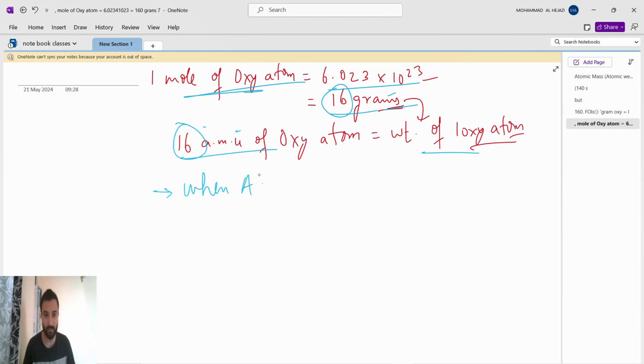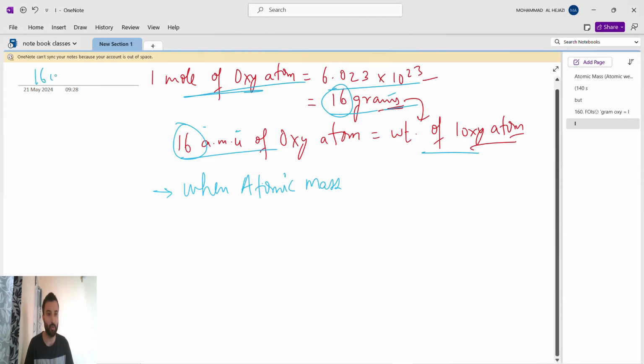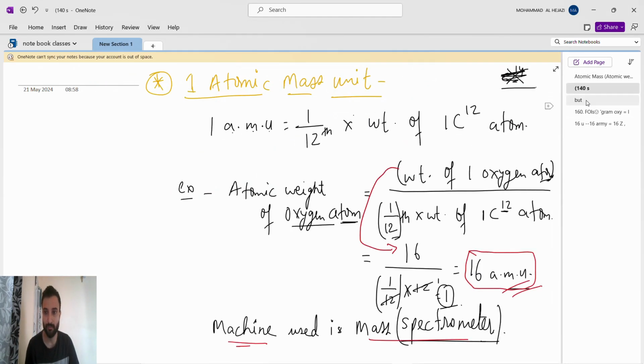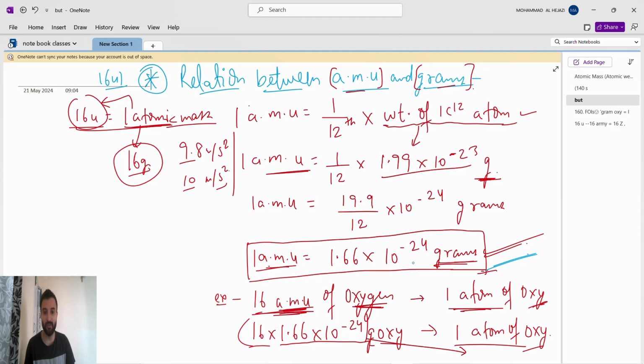Now, these things they will not ask in the examination, this is just for your understanding: why we can write 16 U, or 16 AMU, or 16 gram. Why are they all the same? Because of this reason. The value of AMU in gram is 1.66 times 10 to the power minus 24 gram, which is very small. So we compare AMU and gram as similar.